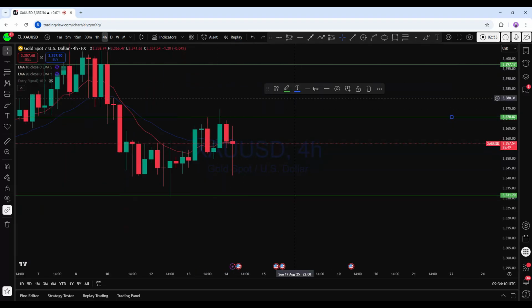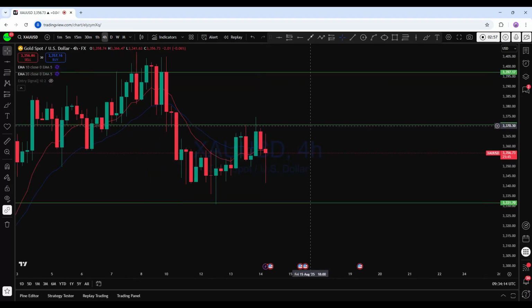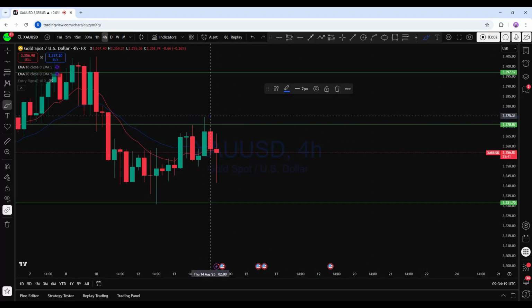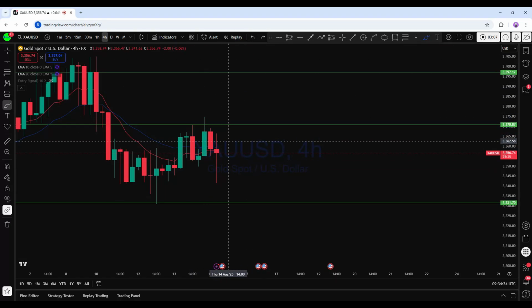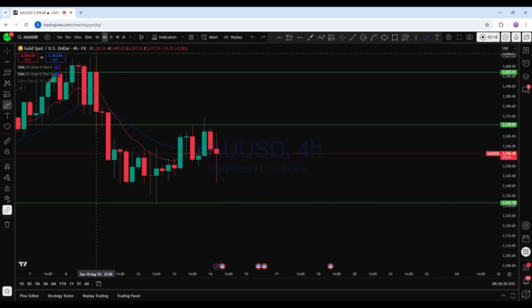Looking at the 4-hour chart to see how the market is doing, from the intraday perspective there is a rejection from this level with a long wick candle followed by bearish price action. In this session we have seen the bulls try to break that high. Instead, we can see a long wick doji formation. The market has broken this daily low and is currently on a pullback, as we can see.